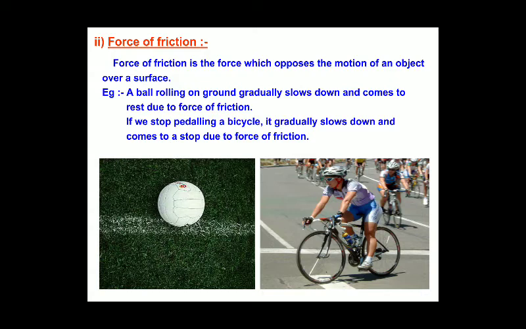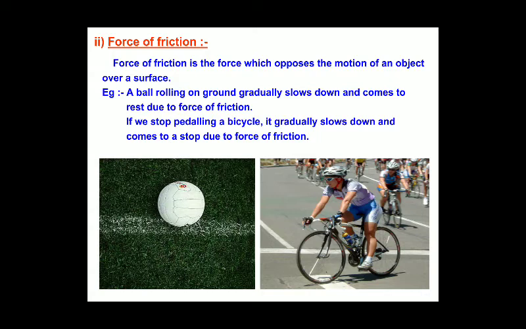The attraction is more on the road, whereas on the tiles it is a bit less, that is, the grip is very less. That force of attraction or the opposing force is nothing but the force of friction.